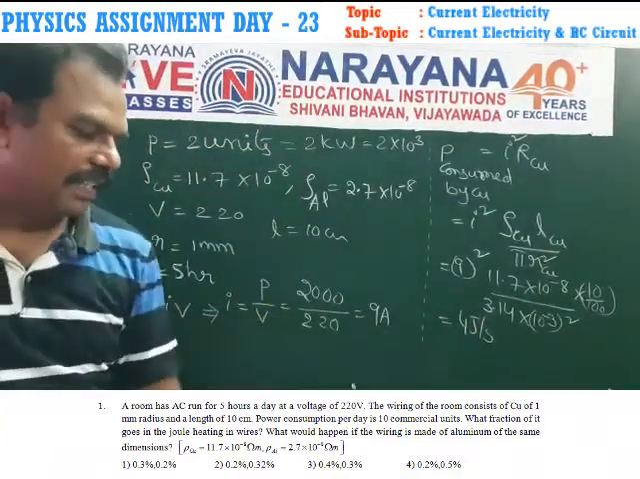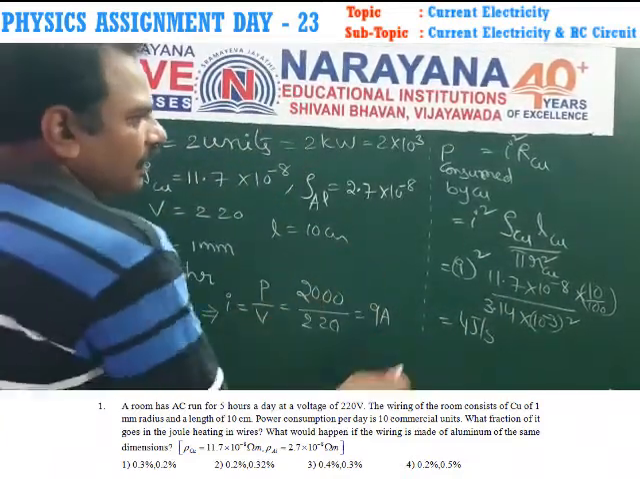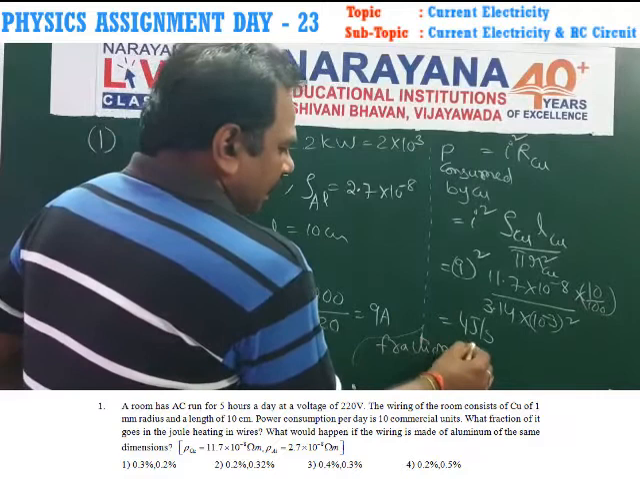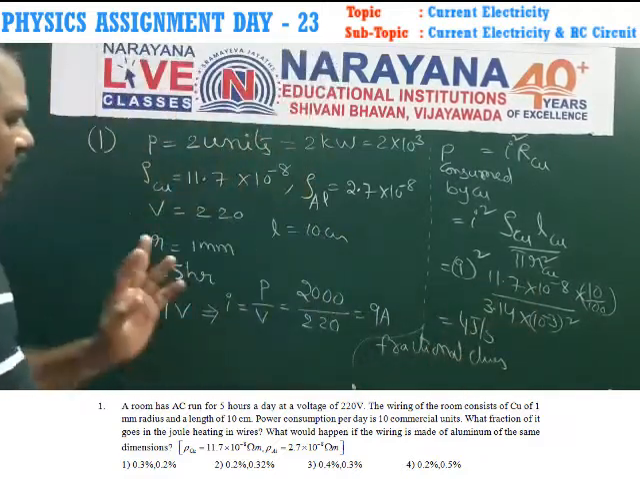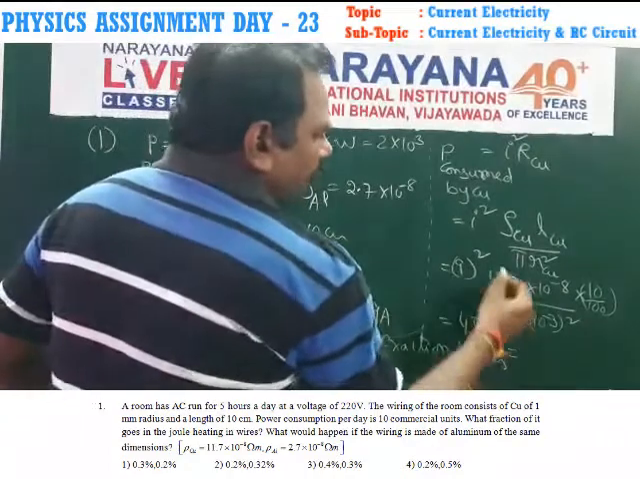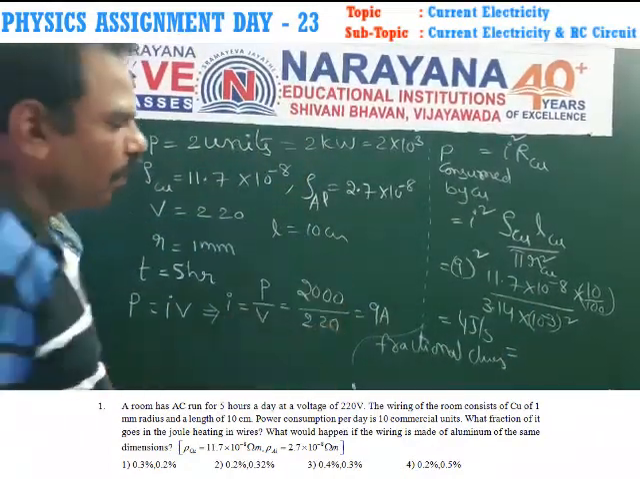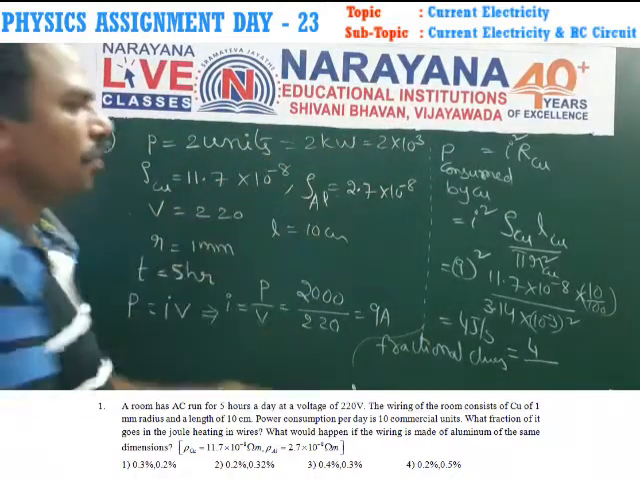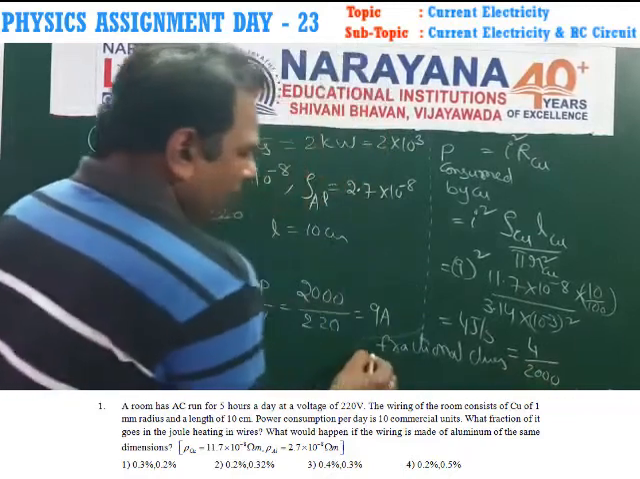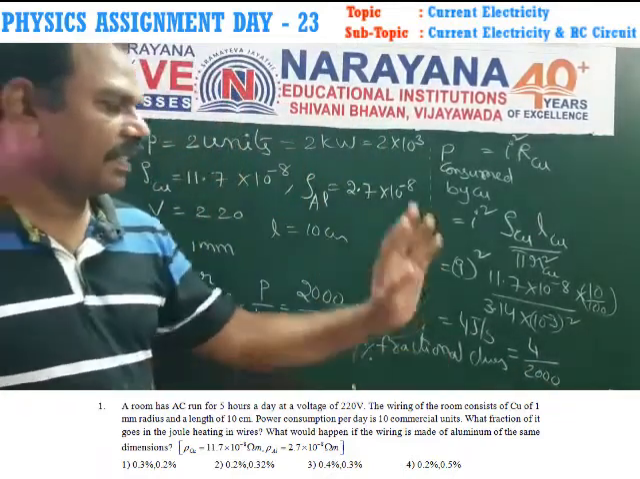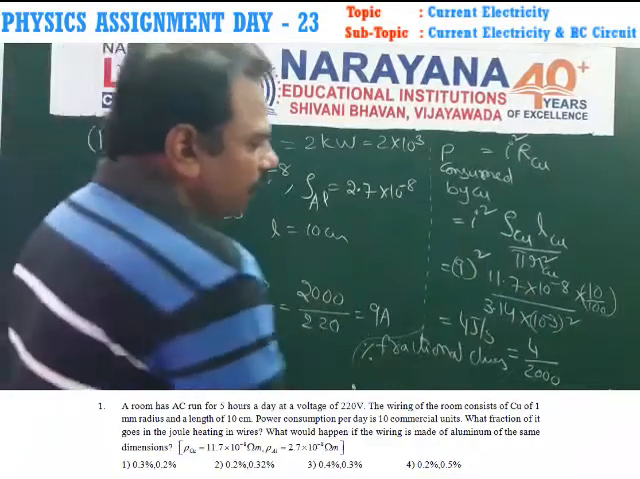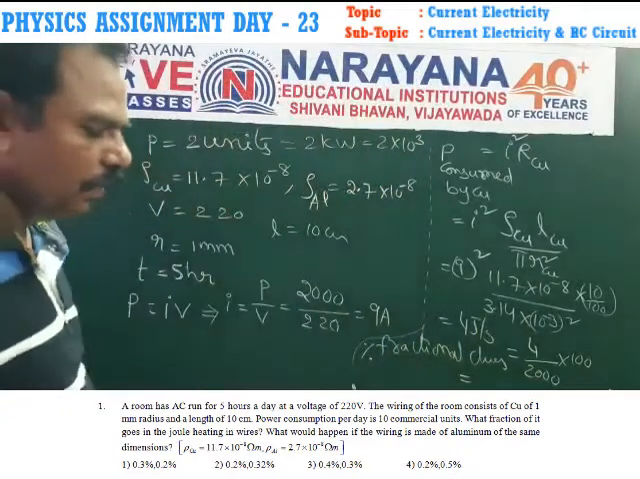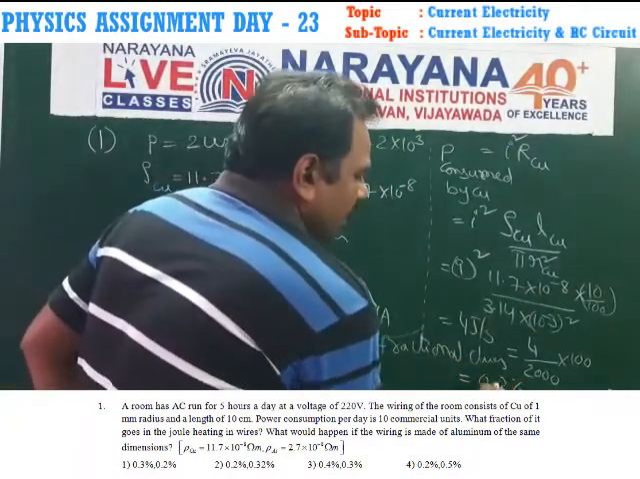Now we have to find the fractional change. The fractional change is equal to the power consumed by the wire over the original power. The power consumed here is 4. What is the original power? That is 2000. So the percentage of fractional change of heat is equal to 4 by 2000 into 100. By calculating it, we get 0.2 percent.